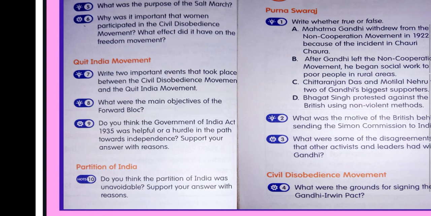Do you think the partition of India was unavoidable? Support your answer with reasons. Yes, the partition became unavoidable because the cabinet mission failed in its mission. The Muslim League and INC were unable to agree on a constitution and come up with a compromise that would keep the country together.